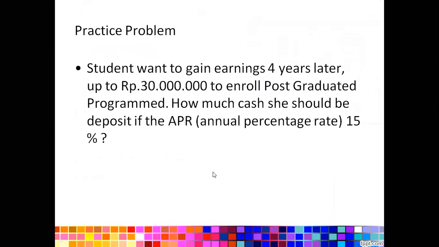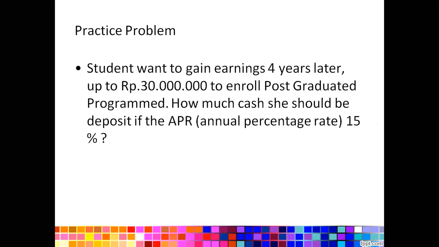Now let's take a look at another practice problem. A student wants to earn 30 million 4 years later. In this case, she predicts, let's say she's a woman, a girl, that 4 years later she has to collect 30 million because she wants to enroll in a postgraduate program. And then how much investment should be deposited at the beginning?